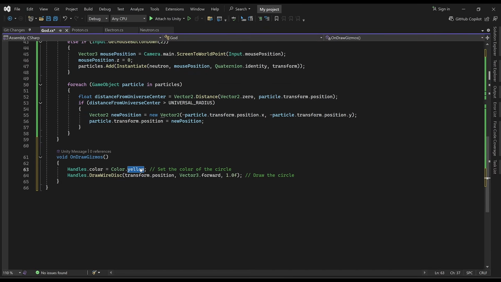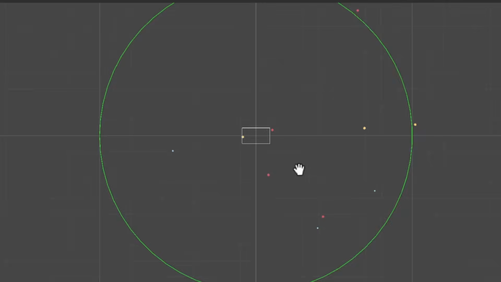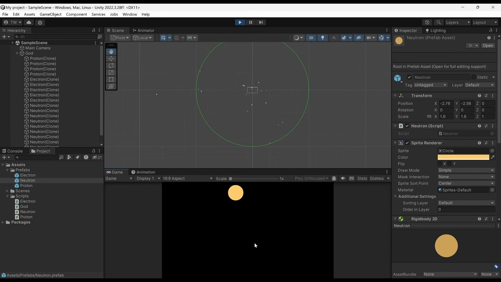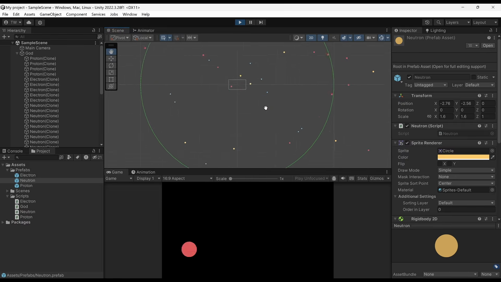Okay, we don't want it to be yellow, though. I don't know why I chose that color. Yellow's disgusting. Do you see that? Look at this guy. He's going to the edge of the universe, and he's appearing right there. Boom. Okay, let's add some more. Let's have some fun. Whoa! I want these guys to conglomerate into some planets. What I want is to make some galaxies here. Look at this. They're going so fast that they're just blinking. This is pretty cool, but we got some more stuff to add to it.